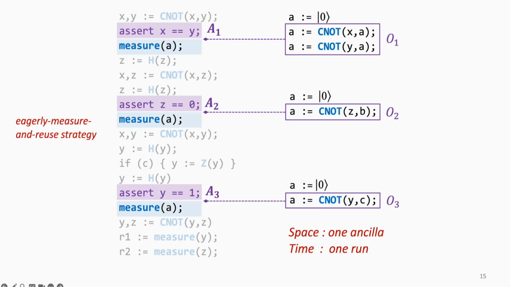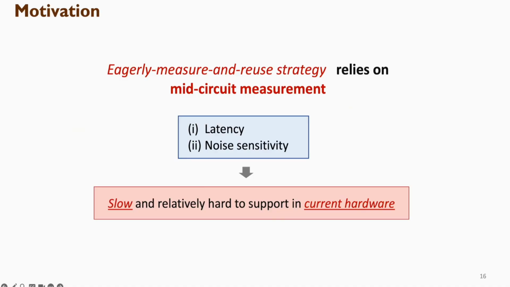For example, here we only use the same ancilla A 3 times, and measure it 3 times during a single run. And this approach uses only one ancilla and performs just one run for all n assertions. This seems to be a better solution.